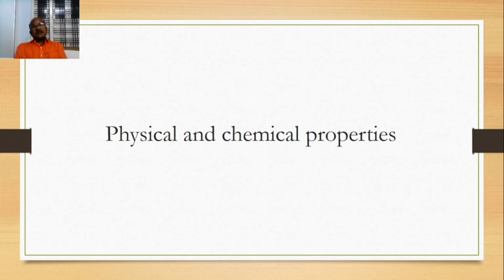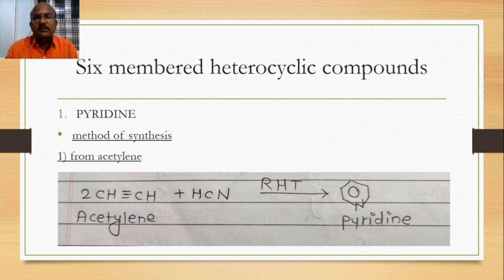The next point is the physical and chemical properties of pyrrole and furan. We can show their color, their smell and their melting point. The first type of classification of heterocyclic compounds is the 5-member heterocyclic compounds. These are furan, pyrrole and thiophene. A very simple classification is given here, as well as we are discussing their methods of preparation as well as their physical and chemical properties.